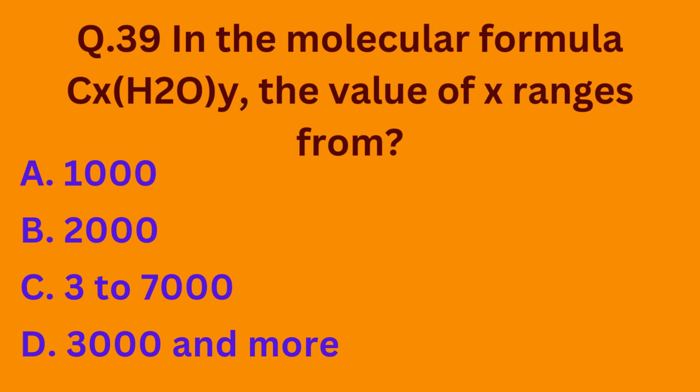Coming to our next question. In the molecular formula Cx(H2O)y, the value of x ranges from: option A, 1000; option B, 2000; option C, 3 to 7000; option D, 3000 and more. The correct option is option C, 3 to 7000.